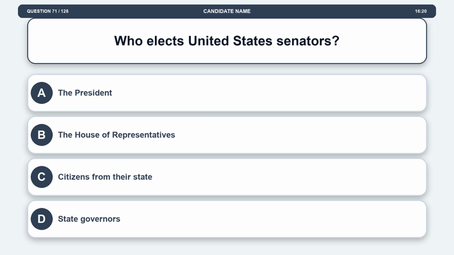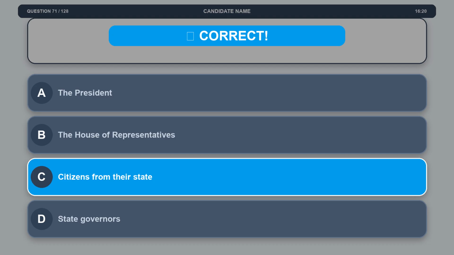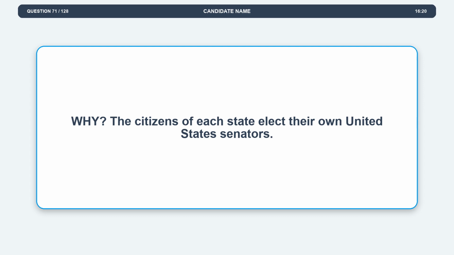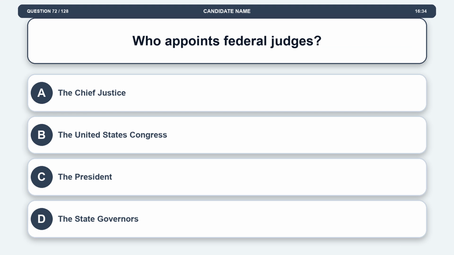Question 71. Who elects United States senators? Option A, the President. Option B, the House of Representatives. Option C, citizens from their state. Option D, state governors. The correct answer is option C, citizens from their state. Explanation. The citizens of each state elect their own United States senators. Question 72. Who appoints federal judges? Option A, the Chief Justice. Option B, the United States Congress.